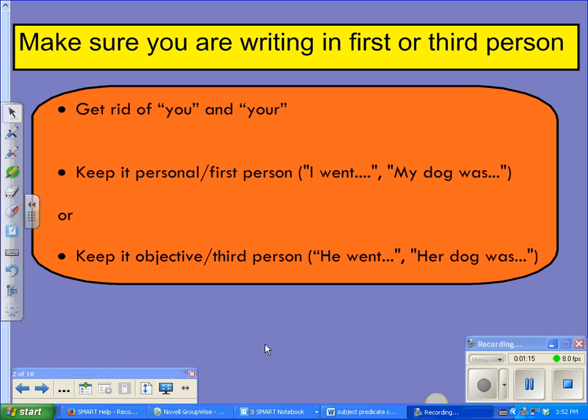Go through your paper and mark each you and your with the delete sign from your revising marks paper, and check to make certain that you are continuing the first or third person for the rest of your paper. When you are finished with that step, please move to the next step.